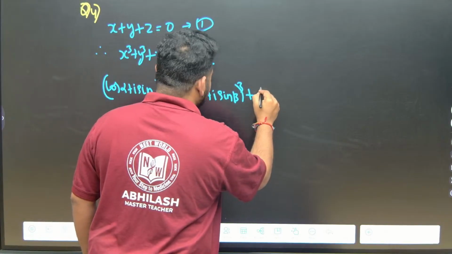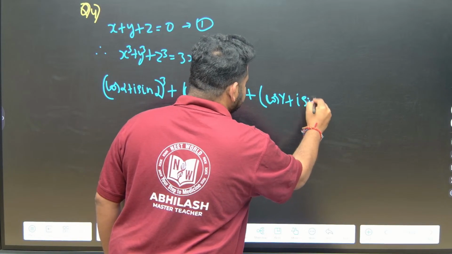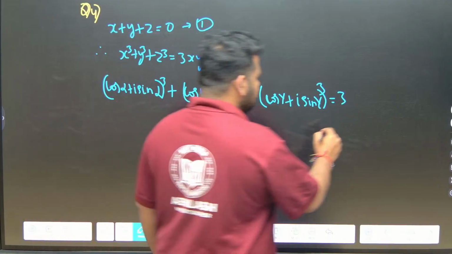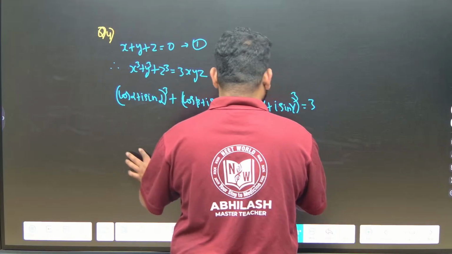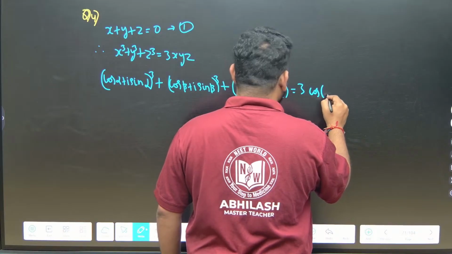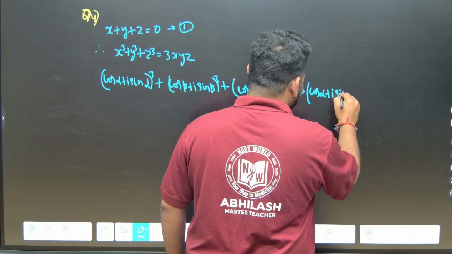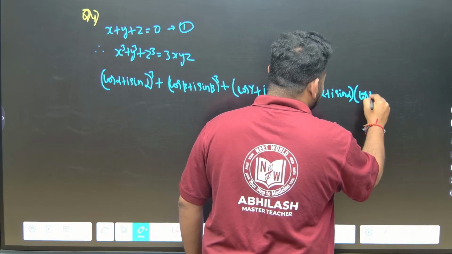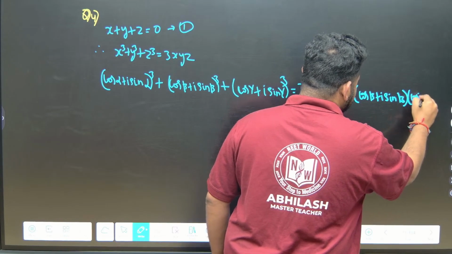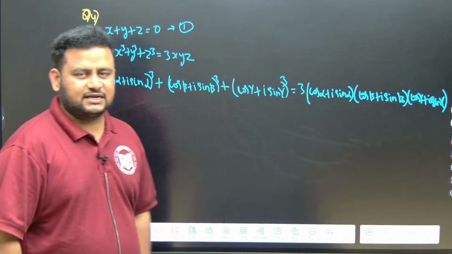Z is nothing but (cos gamma + i sin gamma)^3. This is equal to 3 times xyz. 3 times xyz means 3 into, observe carefully, 3 into (cos alpha + i sin alpha) into (cos beta + i sin beta) into (cos gamma + i sin gamma). This is what we have, correct?